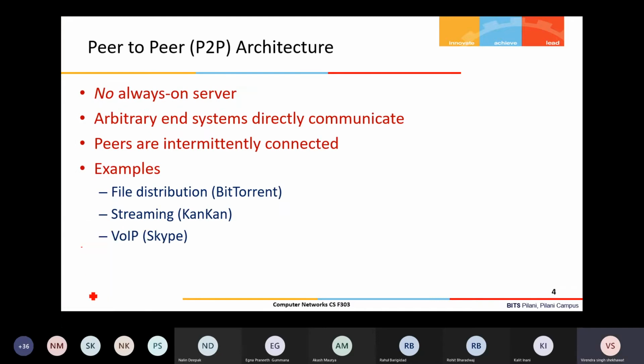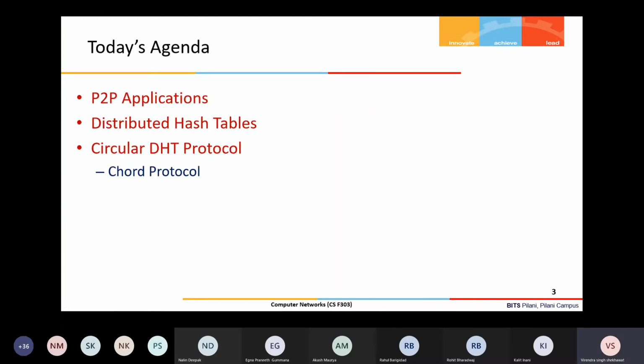Okay, so today, so far we have discussed a few of the application protocols which are based on the client server architecture. Now we'll see another paradigm, which is called the peer-to-peer architecture, right?